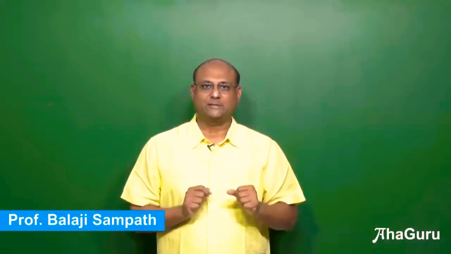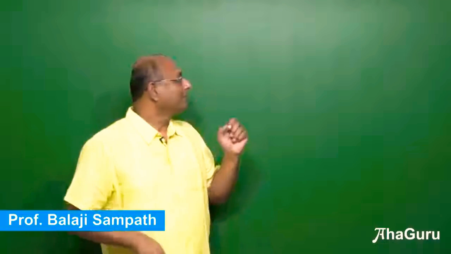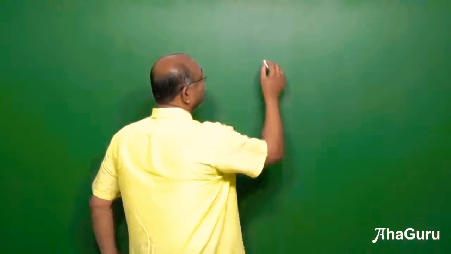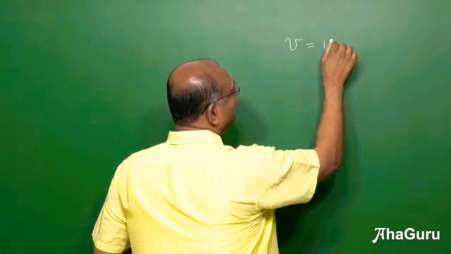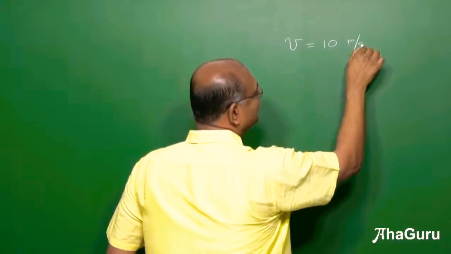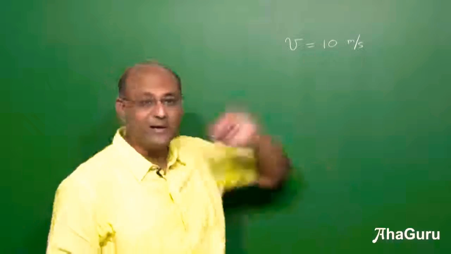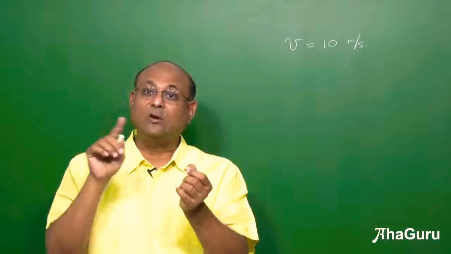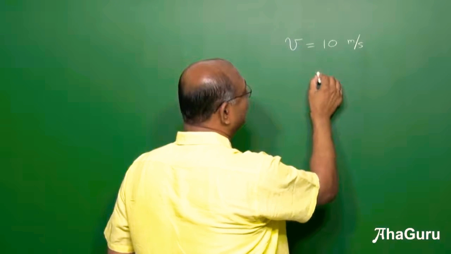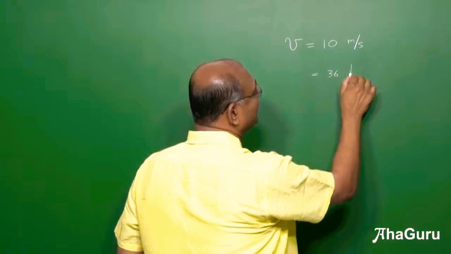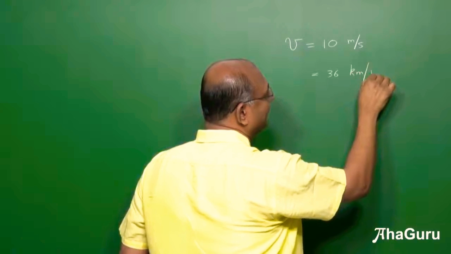Today we are going to learn about units and dimensions. For example, you know that if I am measuring speed or velocity, I use the unit meters per second. So this is a unit. But you can also talk about kilometers per hour, right? You can say instead of 10 meters per second, I can say it is 36 kilometers per hour.